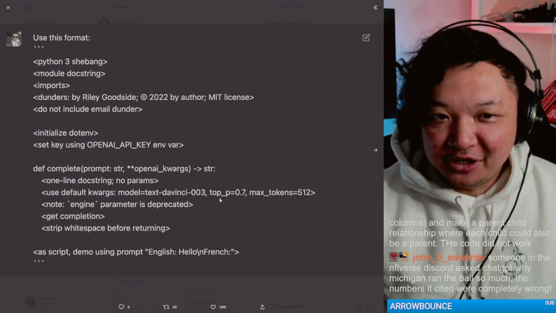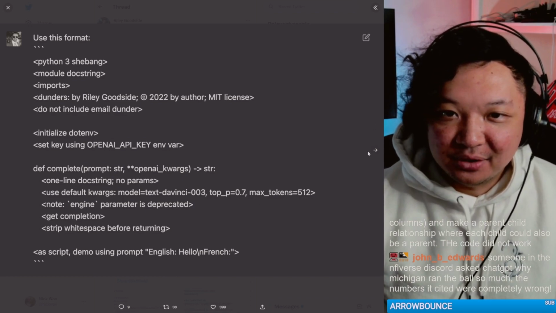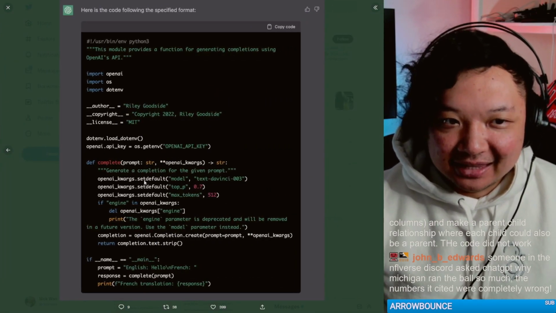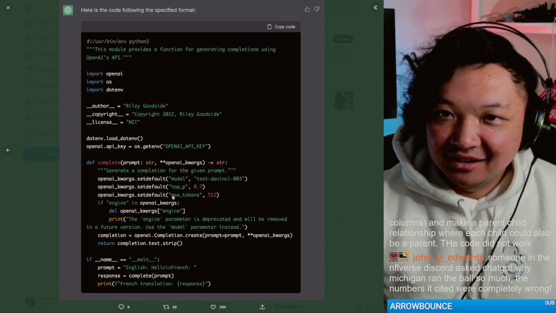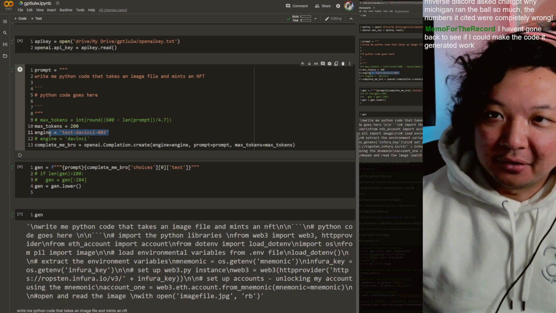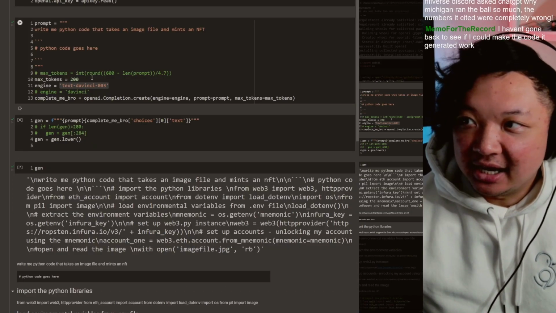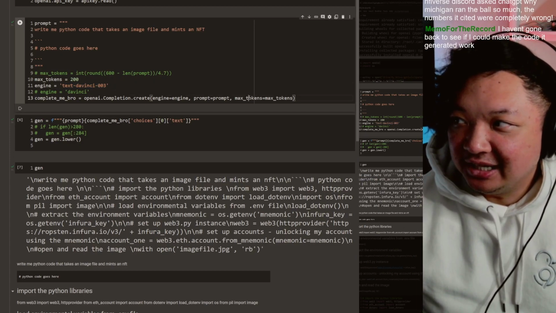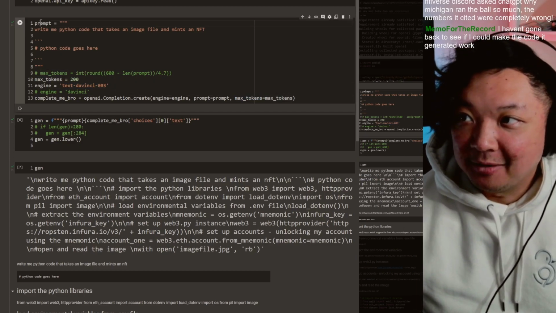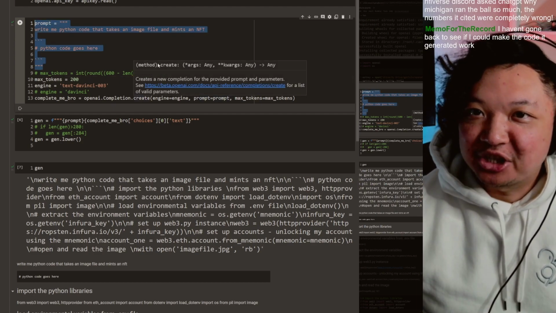Model equals text DaVinci 3, top P 0.7, max tokens 512. Like, that is the defaults here. But that's also the actual defaults for using the OpenAI GPT API. You need the engine, you need max tokens. The prompt is the text that you're inserting. It actually isn't that far off from just actually coding.